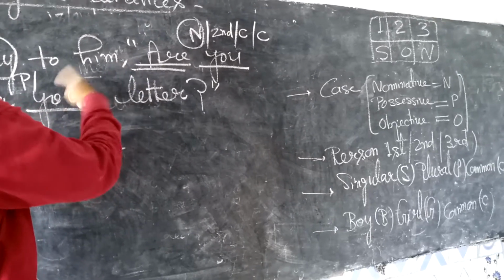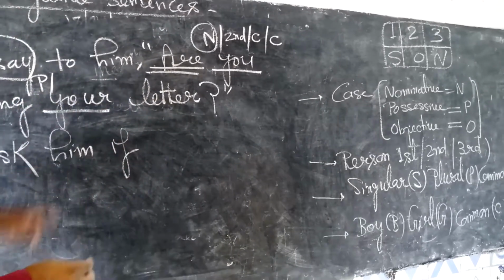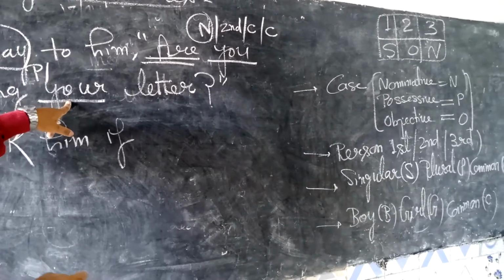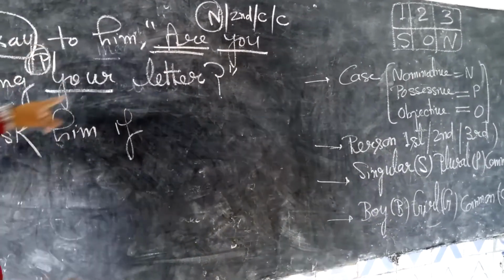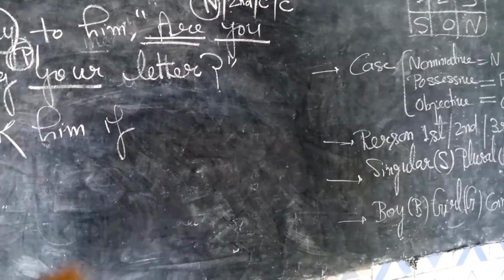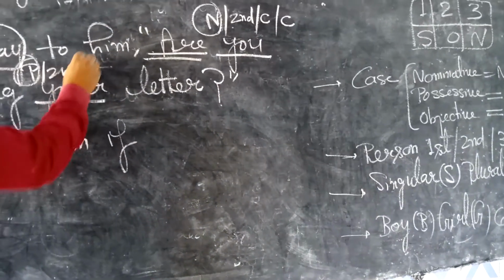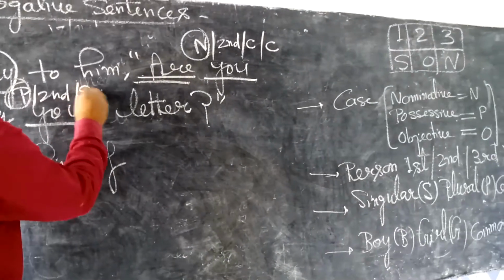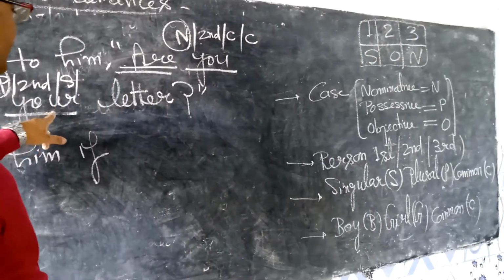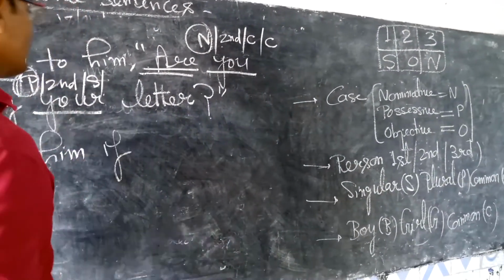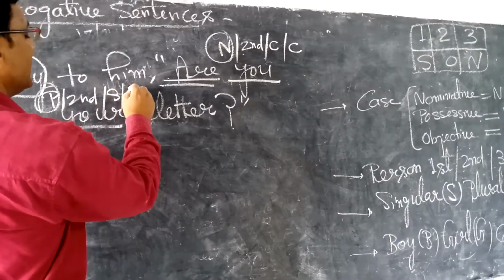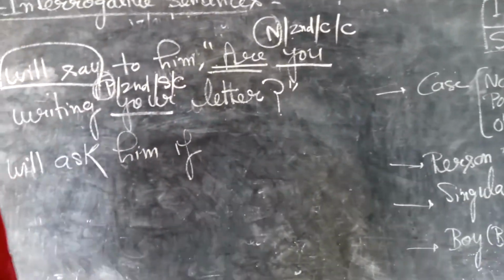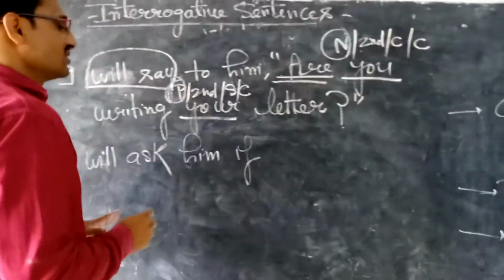Whose letter? Your letter. So this is possessive. Now the second one is person. First, second or third? Second. Now singular or plural. So this is singular. And thereafter boy, girl or common. Then it is common, because it is used for boys and it is used for girls.